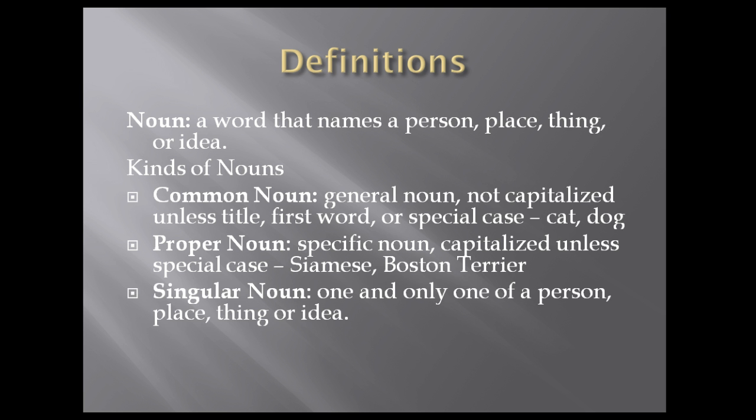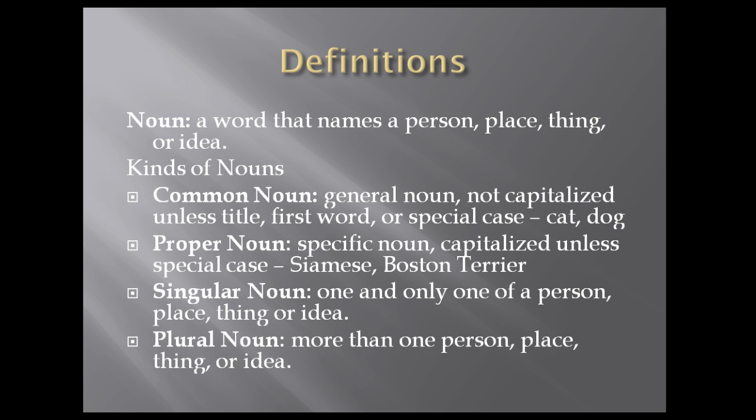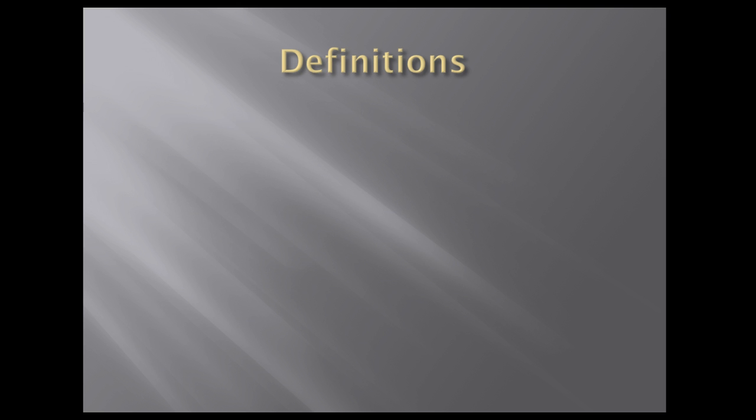Also, don't forget singular nouns are only one of a person, place, thing, or idea. Plural nouns is more than one person, place, thing, or idea. Also, if you're talking about a fraction or a decimal point of a noun, usually we apply the plural form. For example, 3/4 of something is usually treated like it's plural when we're doing agreement for an actual subject. When we get into subject-verb agreement, we'll take a little more time to clarify that. But for right now, singular is one and only one, plural is anything other than one.